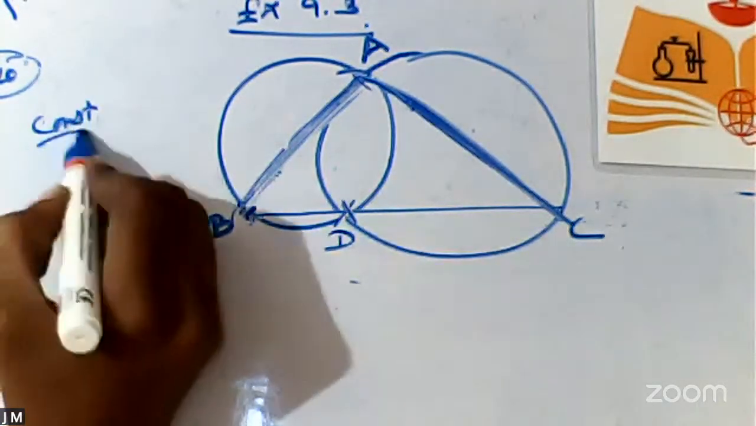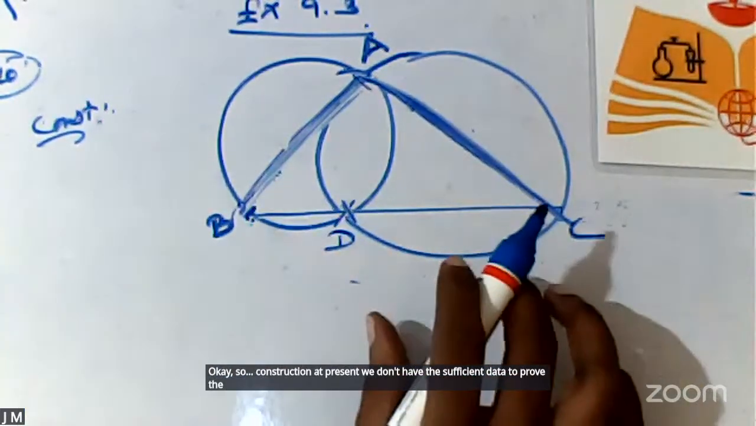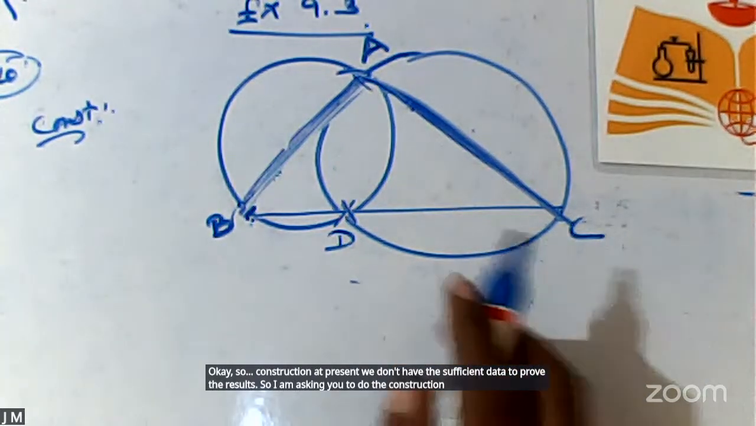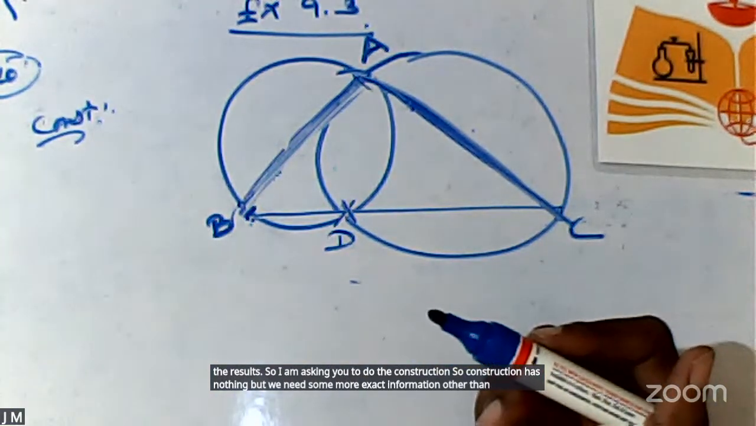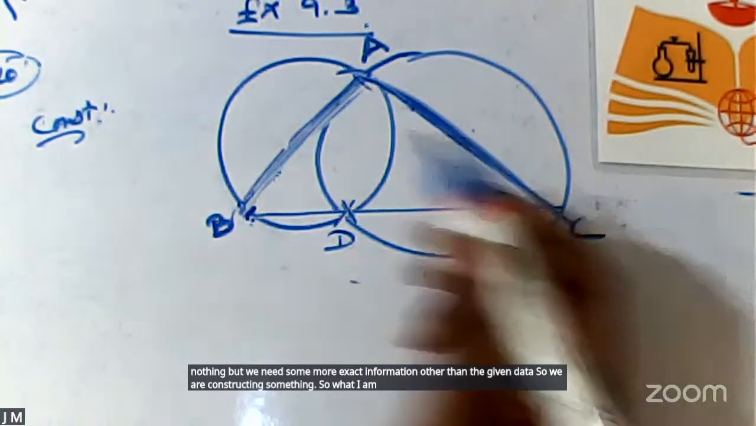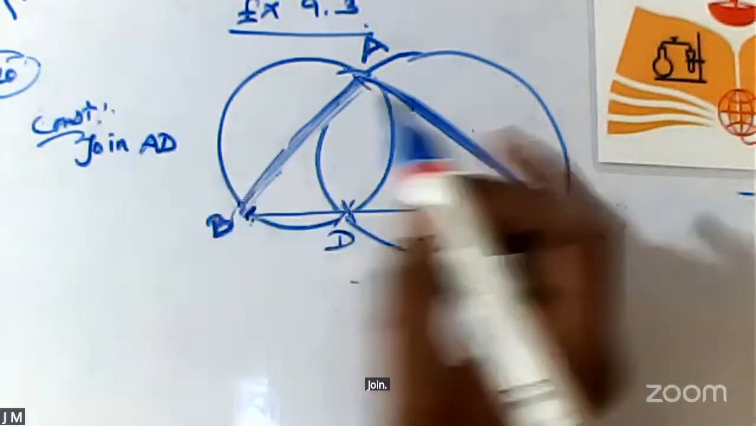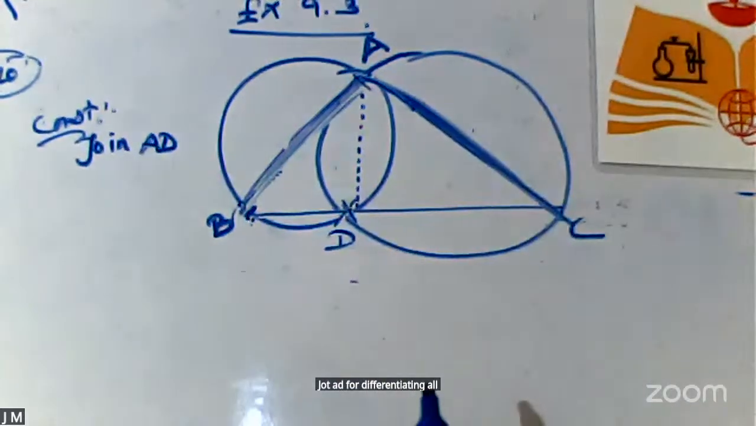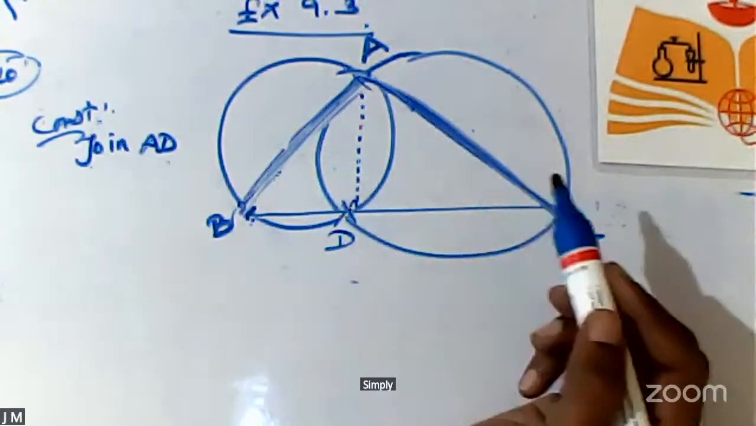Construction. At present, we don't have sufficient data to prove the result, so I am asking you to do the construction. Construction is nothing but adding some extra information other than the given data. So what I am asking you to construct here is: join AD. For differentiating alone, I am using a dashed line like this. So what is my construction? Simply, you are supposed to join AD.